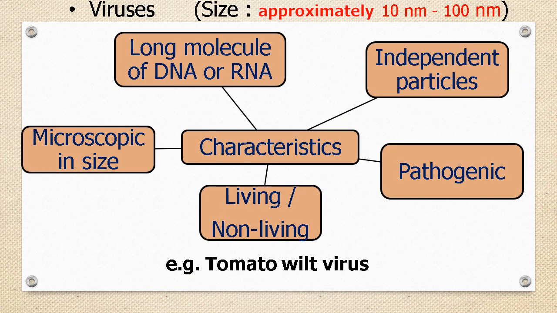Let us have a look at the chart showing characteristics of viruses. The main and unique characteristic of viruses is that they are extremely minute.